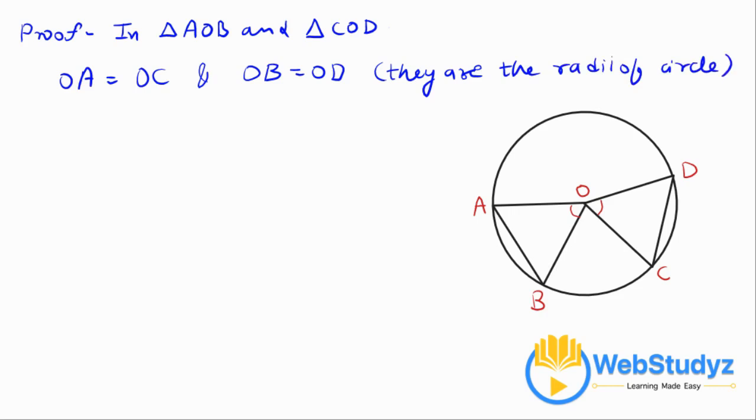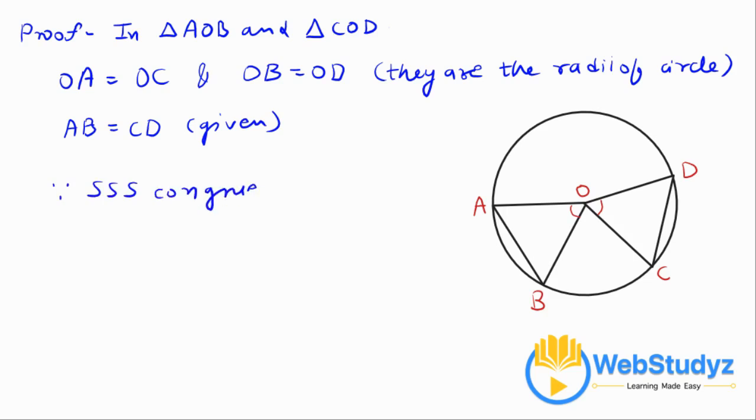Now we are also given that AB is equal to CD. This is already given.